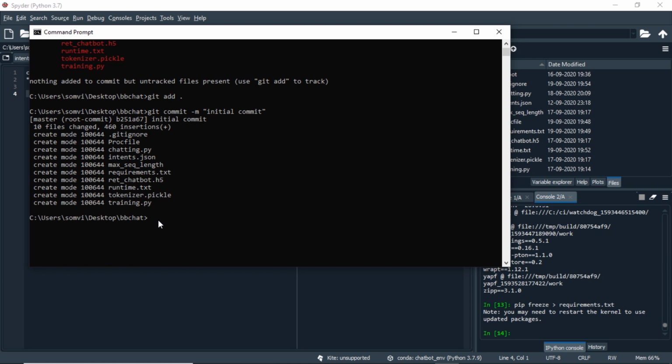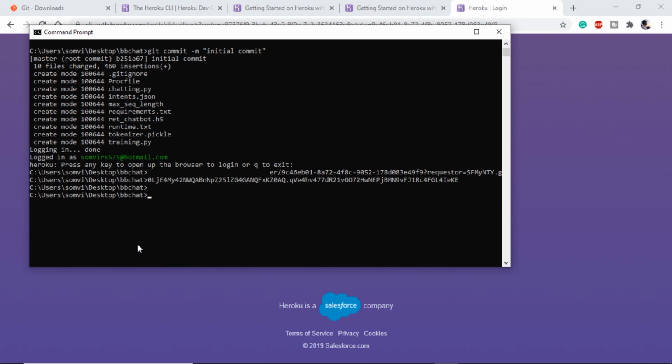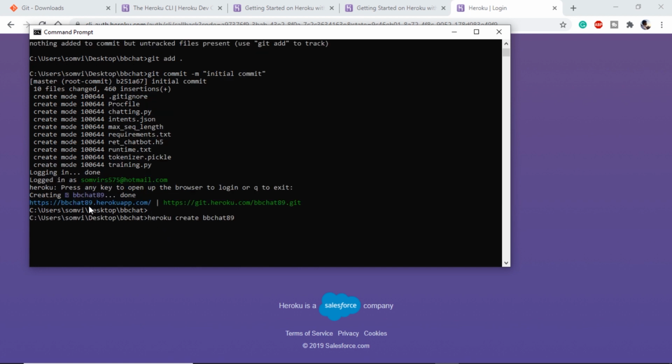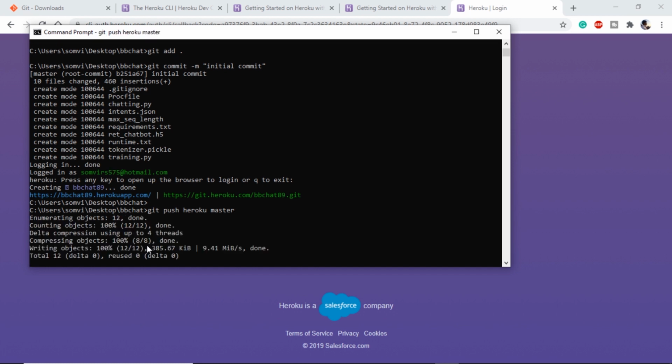For that, first of all, if we are running it for the first time, we will use heroku login. The next step is to create a Heroku app. We will use heroku create and the app name we want to create, let's say BBChat89. It has successfully created the app for us. Now we need to use git push heroku master to push our Git repository to our application. It will take a while for it to run.